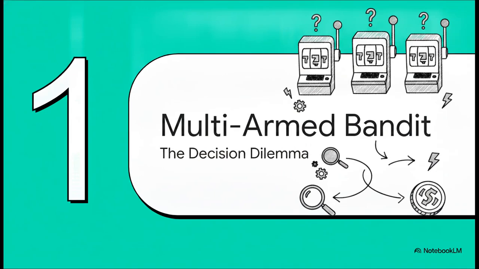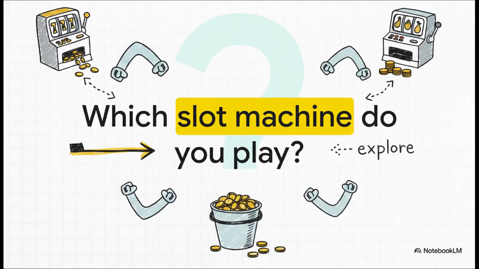We're starting our journey with a really foundational concept in reinforcement learning and sequential decision-making. Picture yourself walking onto a noisy casino floor. You're faced with this long row of slot machines, or as statisticians affectionately call them, arms. Now, each one of these has a secret, completely unknown probability of paying out. You've got a bucket of tokens in your hand and a limited amount of time. If you play a machine and win, do you stay right there? Or, do you try the machine next to it, which might just have an even higher payout rate?